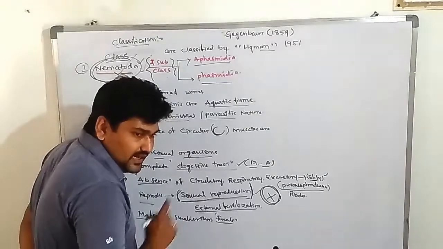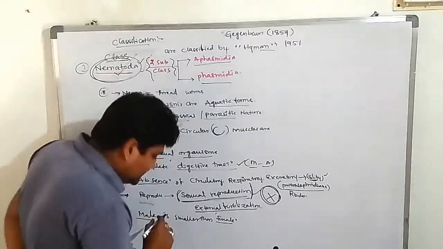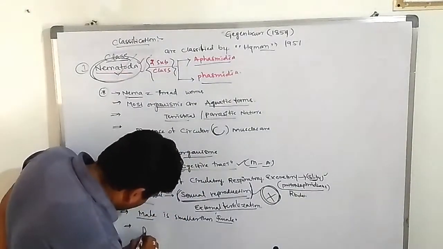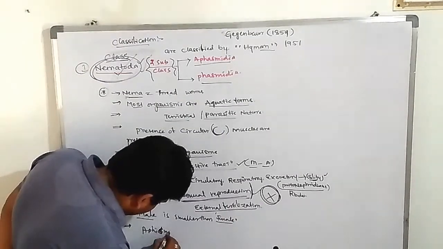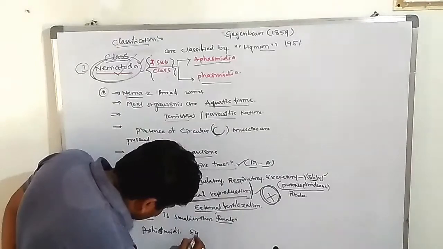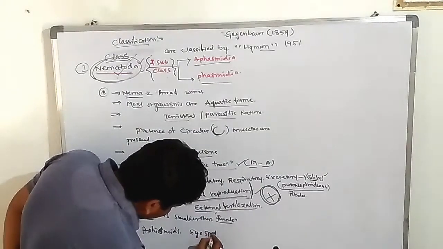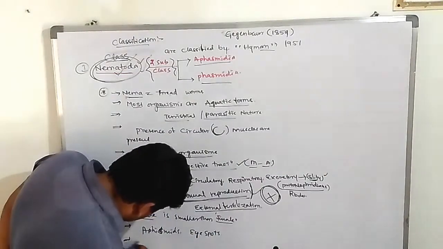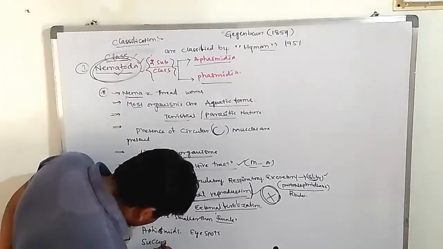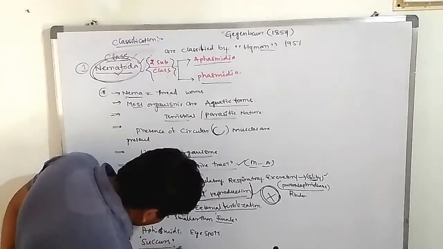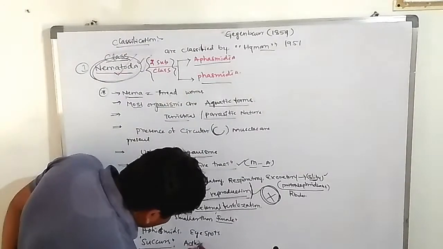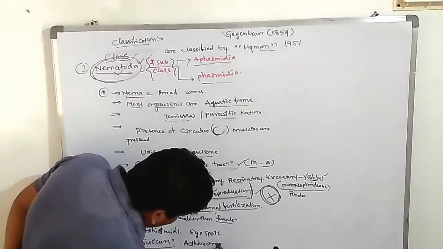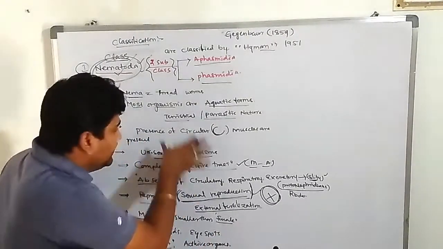Sensory organs at the apex region are eye spots, phasmids, eye spots are present, and attachment by suckers and adhesive organs. So this is the information about the Nematoda.